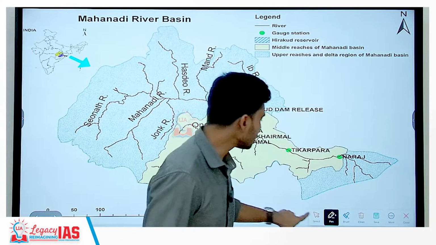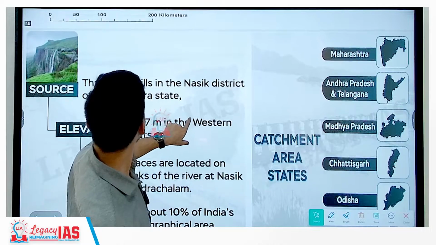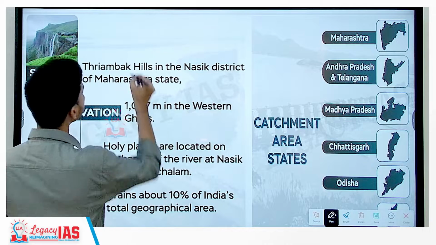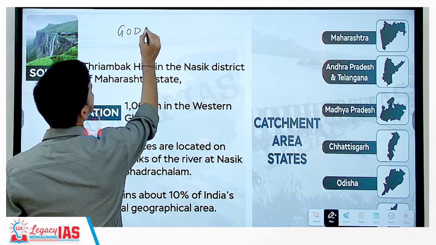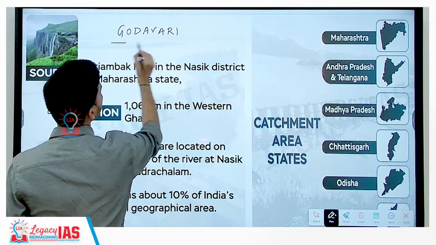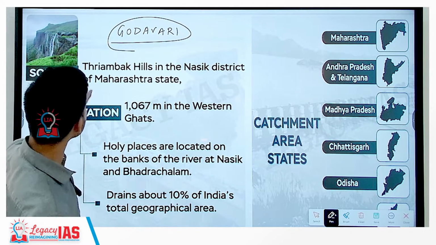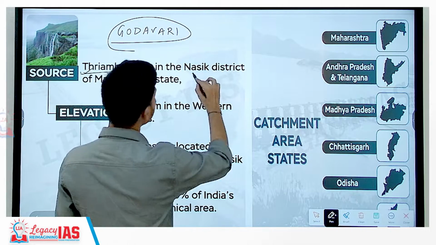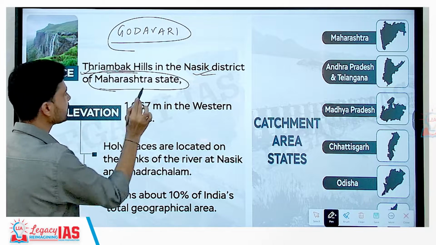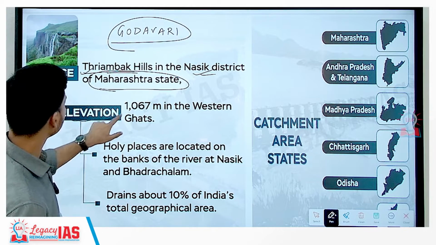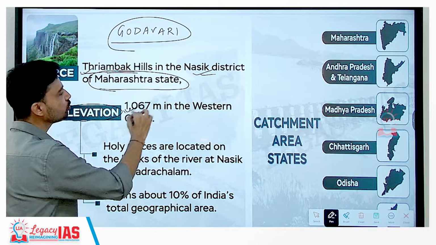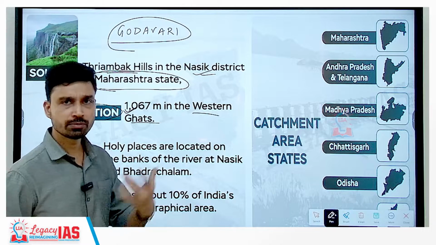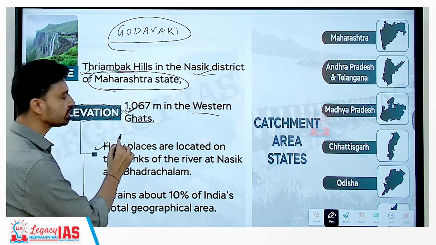Now coming further to the south, we have to discuss the second river, which is also the longest river of peninsular India, South India, that is river Godavari. Godavari River originates from what we call Trambak Hills, situated in the Nasik district of the Maharashtra state. The elevation of the origin point is 1067 meters, situated in the Western Ghats, and it passes through the district of Nasik, where many holy places are situated.